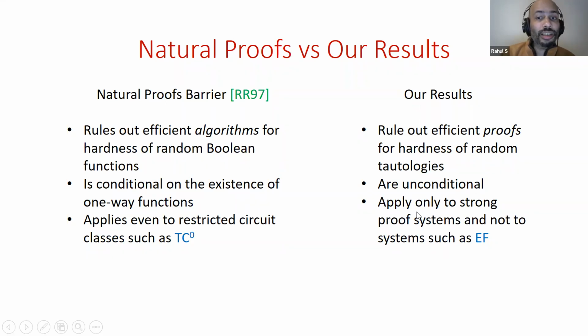Our unconditional result is even non-constructive, and we can't even put our hands on a specific proof system to which it applies. Our conditional result is more constructive, but even then, it doesn't quite apply to systems such as extended Frege or Frege, which are the ones that we are really interested in analyzing. We might not be interested in analyzing much stronger proof systems. So hopefully that at least clarifies how this relates to earlier work on metamathematics of circuit complexity.